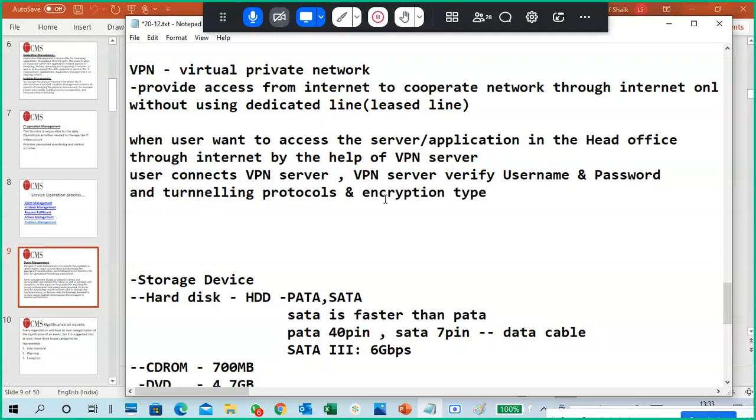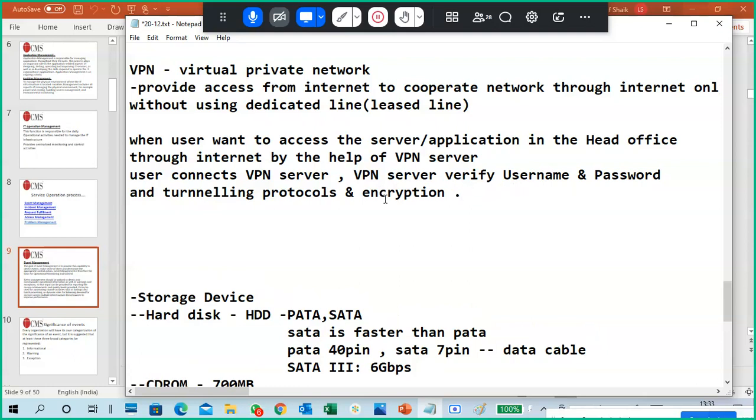Right, so different types of encryptions. Then the VPN server establishes